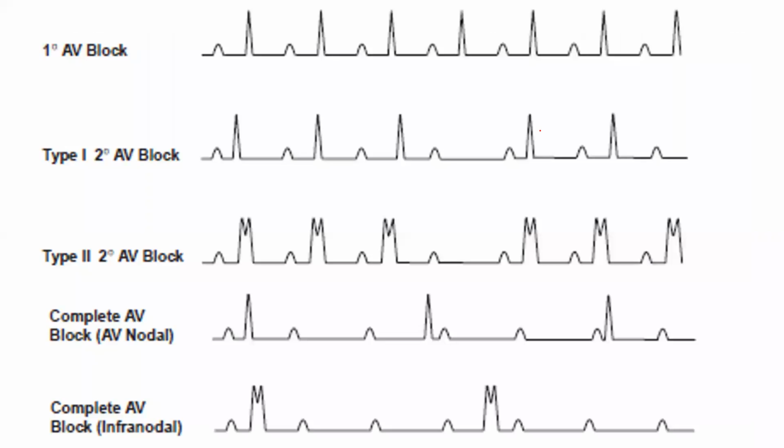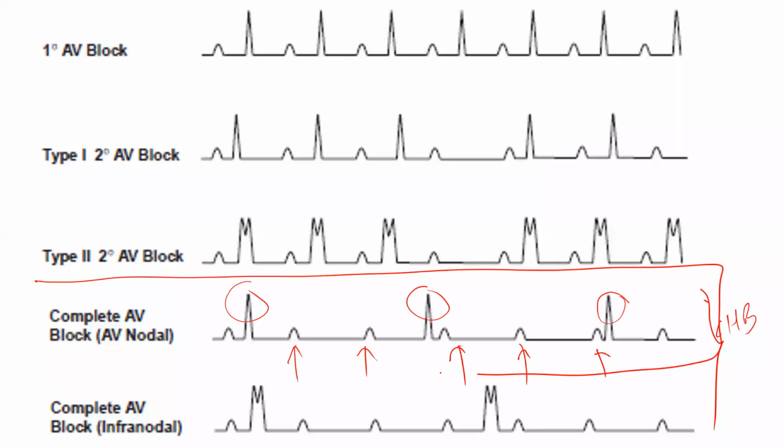This is the blocks chart. If you want to take a screenshot, we will not discuss this at all because it's not much useful, and only one chart is there I think with exams. Type 1, type 2, type 3 blocks and all. I think complete heart block is more commonly asked, CHB. In complete heart block, the P and QRS complex are beating independently. See, this is the P wave which is coming. These are the QRS complexes which are beating independently. This is the only chart in your exams which is more frequently asked.